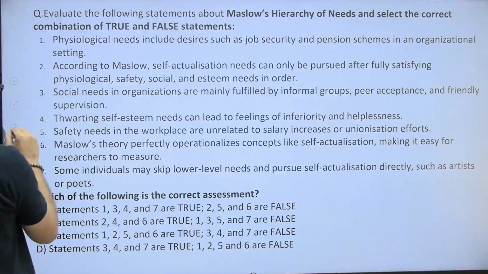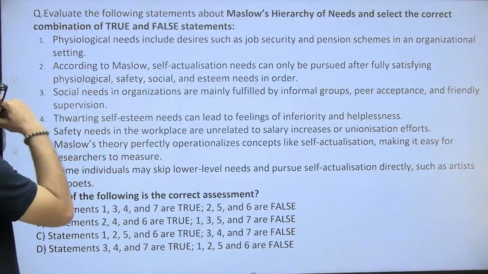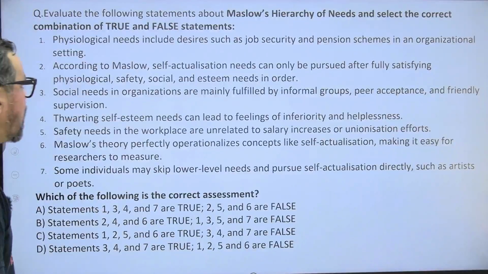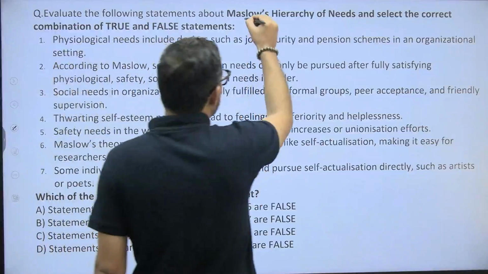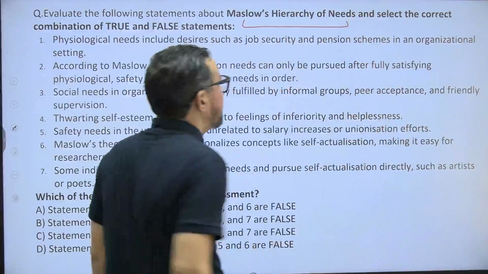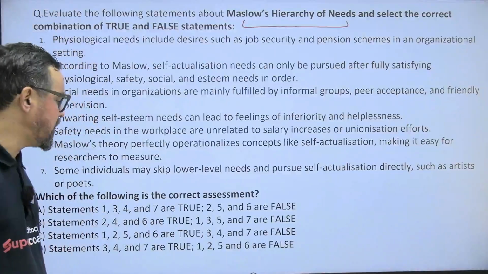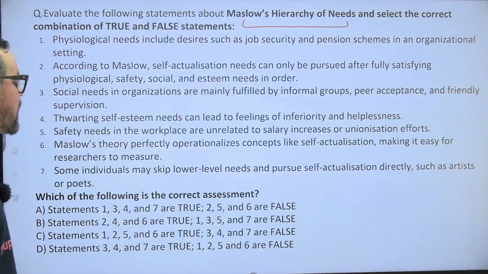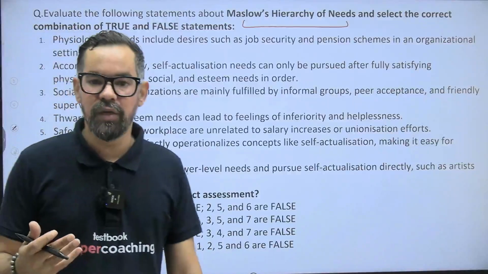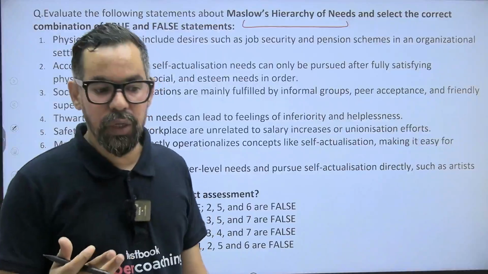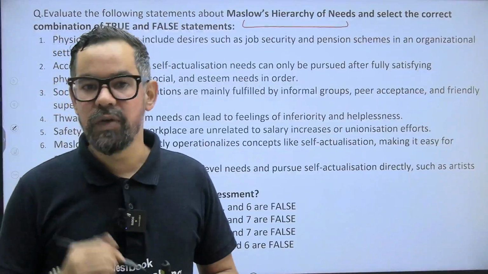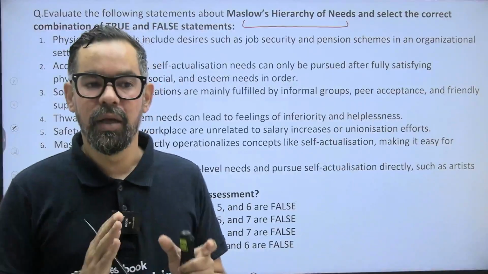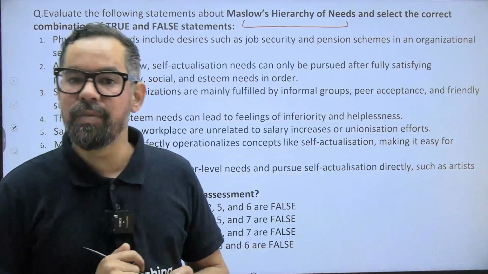The first question is to evaluate the following statements about Maslow's hierarchy of needs and select the correct combination of true and false. The first statement: Maslow's hierarchy of needs is also known as the five need theory, where we have physiological, the basic needs for living purposes. Then we have safety.